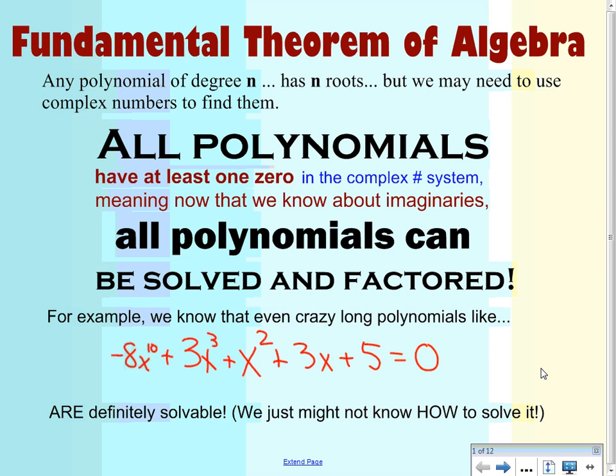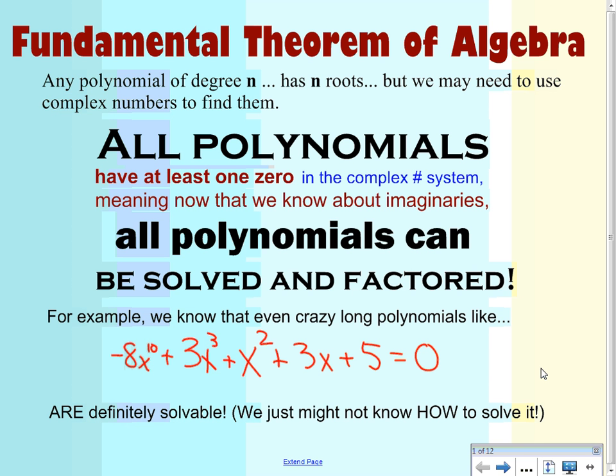Mr. Dean here. We're talking about the fundamental theorem of algebra today. And it has a big name, fundamental theorem of algebra, and it doesn't disappoint. It's big. What it states is that any polynomial of degree n has n roots, but we might need to use complex numbers to find them.